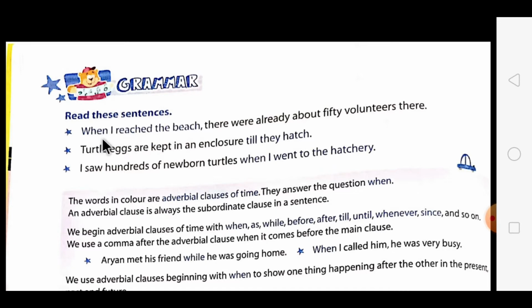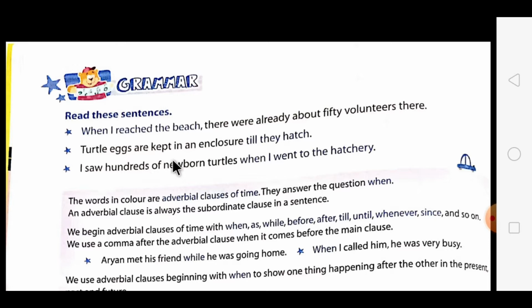First sentence: When I reached the beach, there were already about 50 volunteers there. The second one is: Turtle eggs are kept in an enclosure till they hatch. Third one: I saw hundreds of newborn turtles when I went to the hatchery. So students, you can see there are some highlighted phrases or clauses over here.